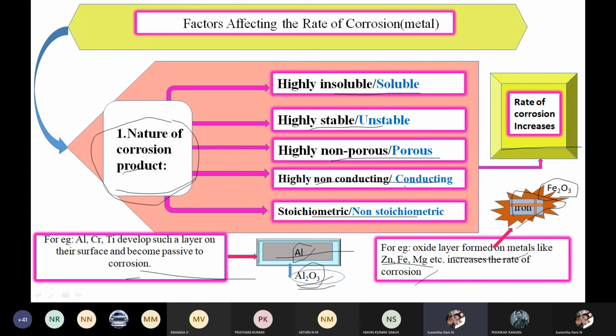So what type of product it is forming, whether it is a protective product or not protecting the base metal, based on that the rate of corrosion increases. So the main thing is what type of metal you are choosing and what type of product it is forming.